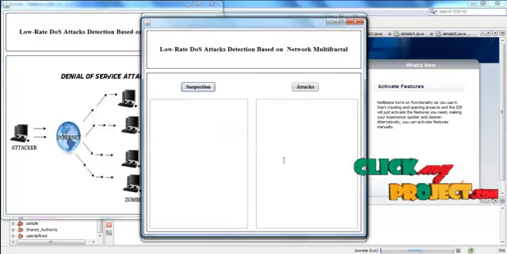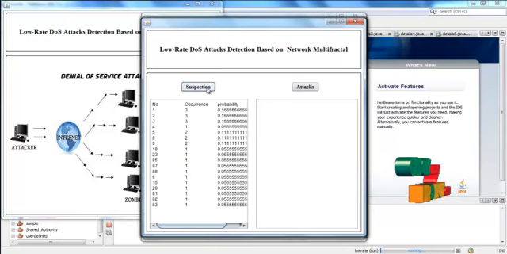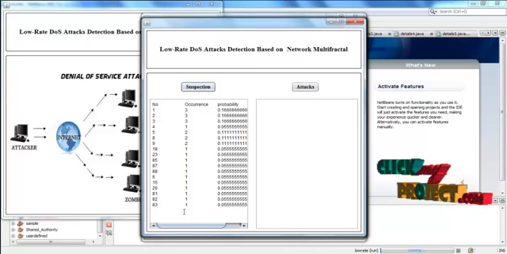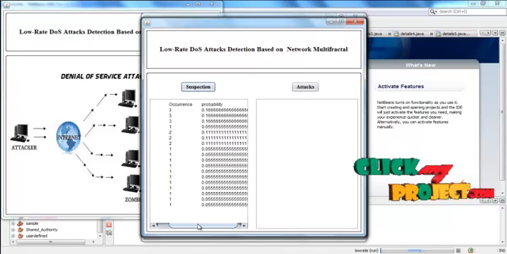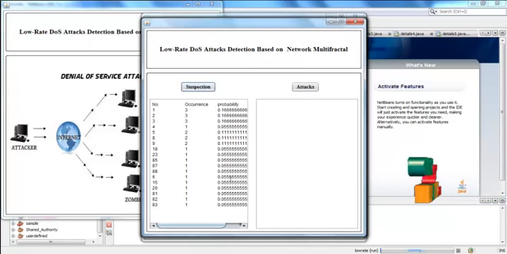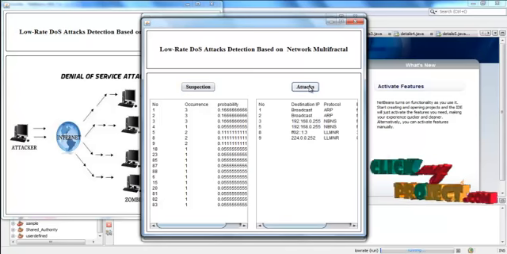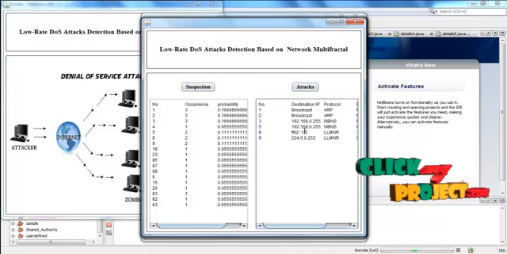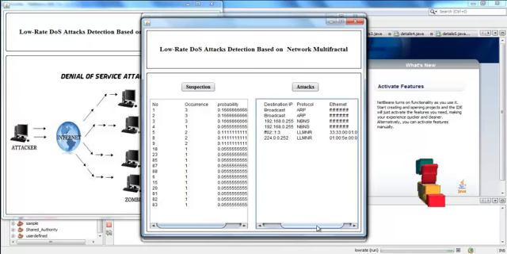Then click next. Now press the suspicion. This is the suspected data, and then the occurrence and its probability are displayed. Based on this we have to calculate the attacks. Now we predict that this may be an attack for low rate.